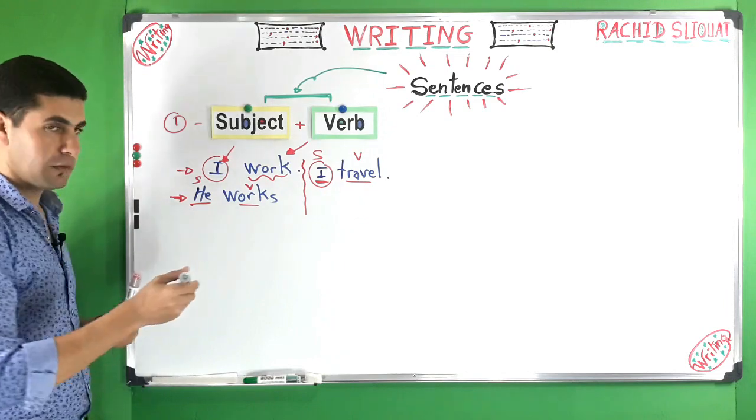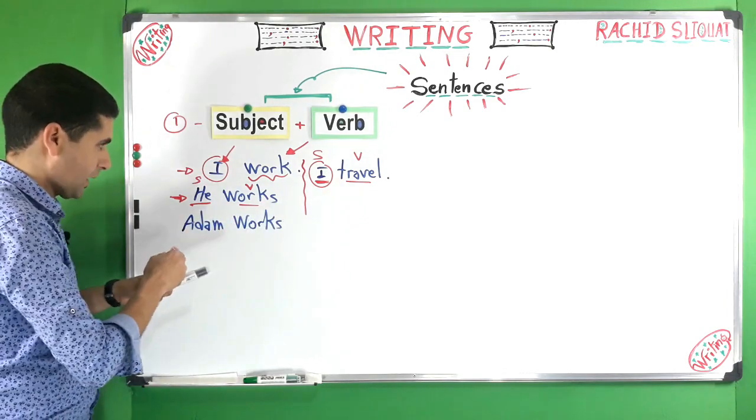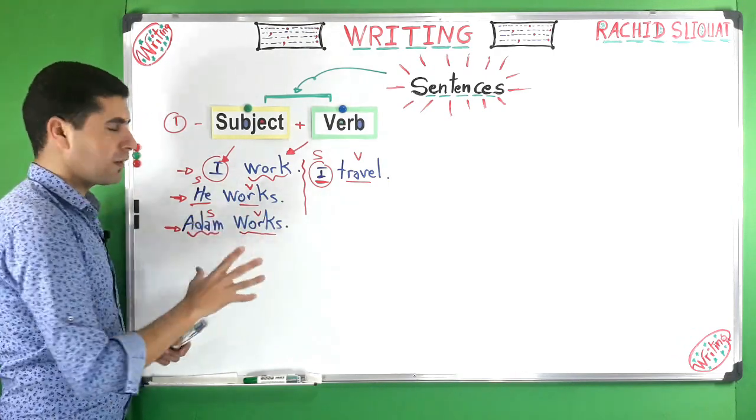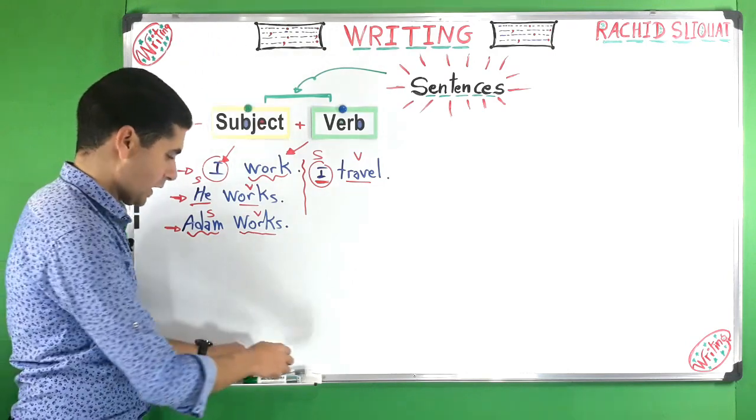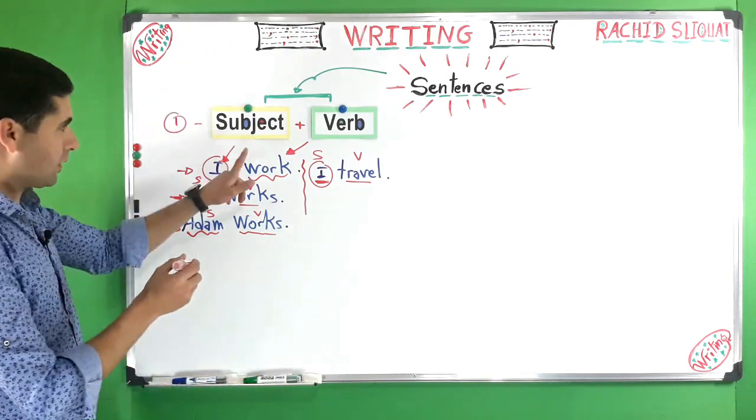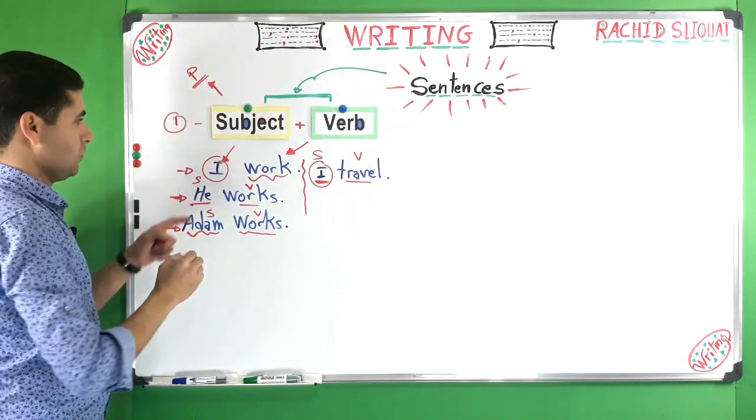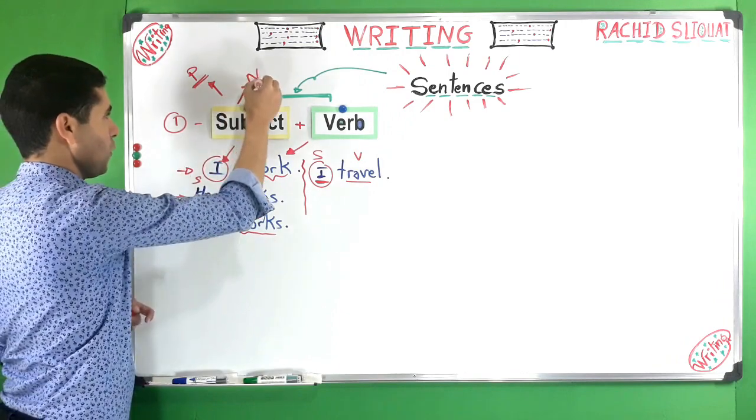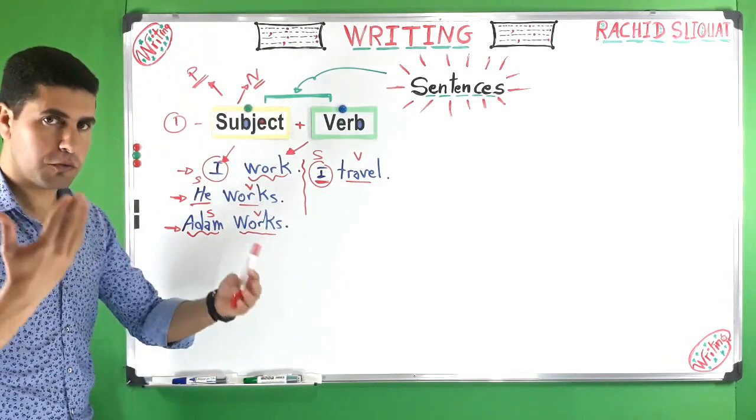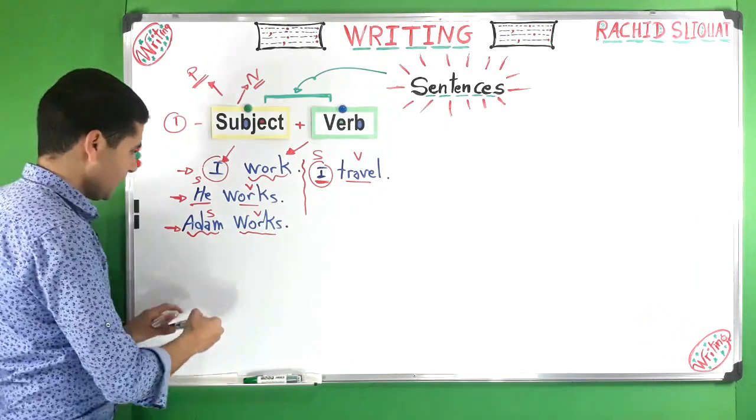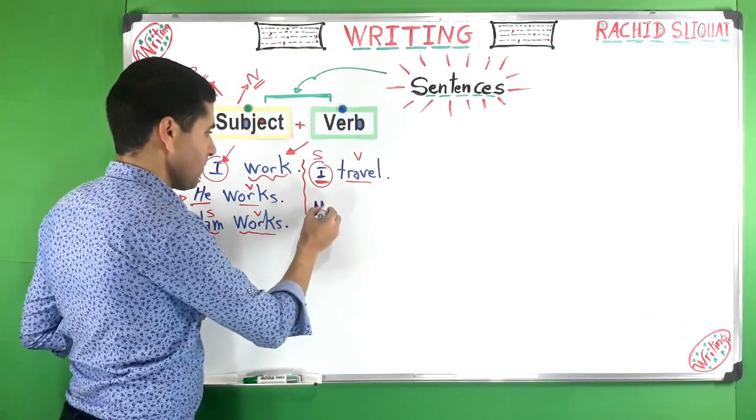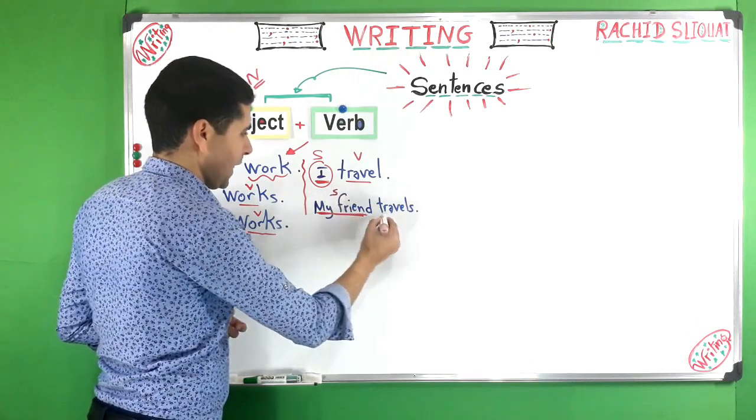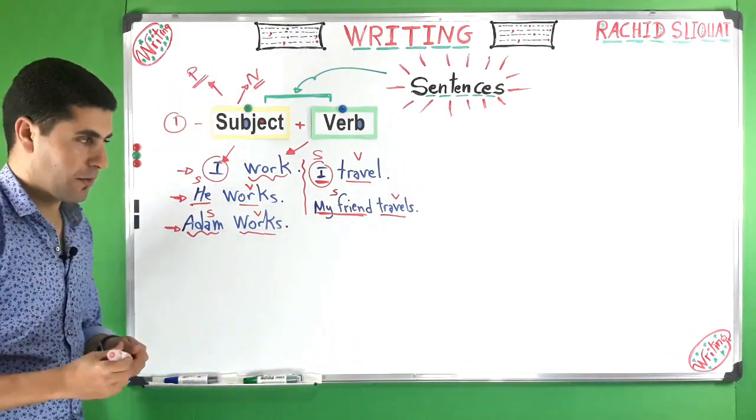Also, we can say, for instance, Adam works. Here again, we have a subject. Adam is the subject, and works is the verb. So this is the smallest sentence we have in English. As you can see, the subject can be a pronoun, like I, he, she, it, etc., or it can be a noun, for instance Adam or John or David. Also, instead of Adam, we can say my friend. My friend travels. So my friend is the subject and travels is the verb.